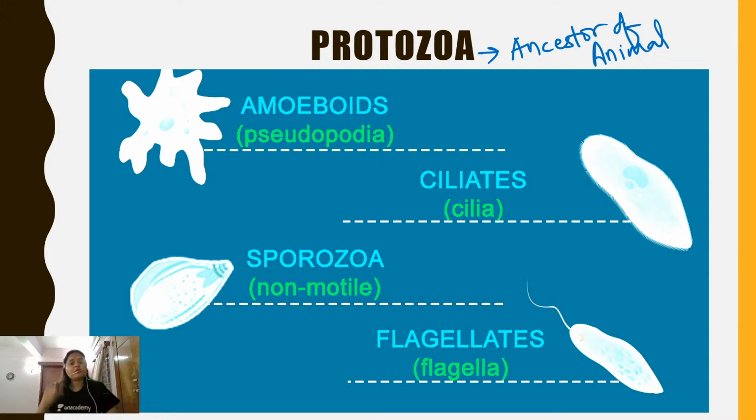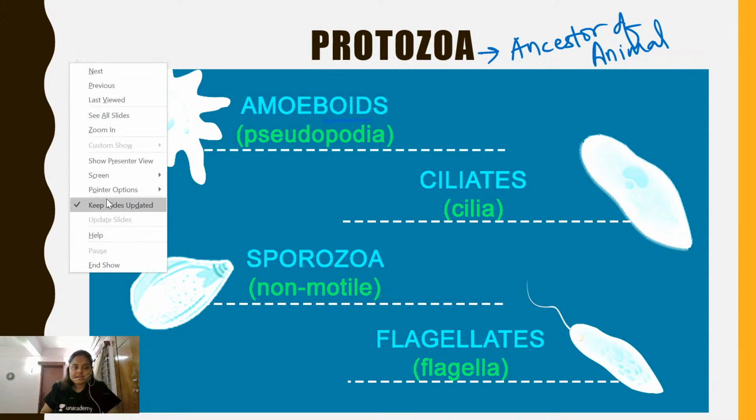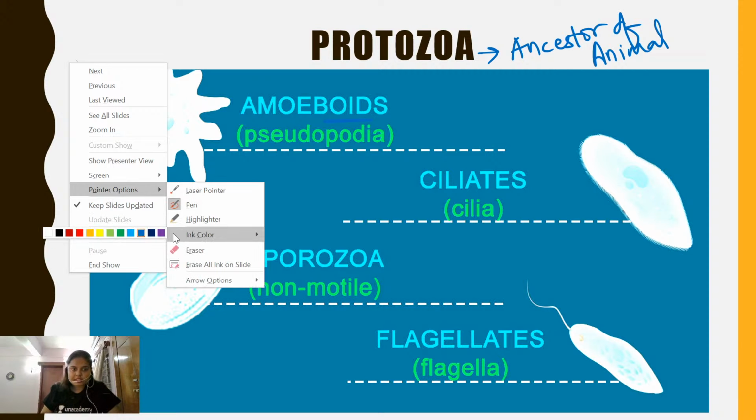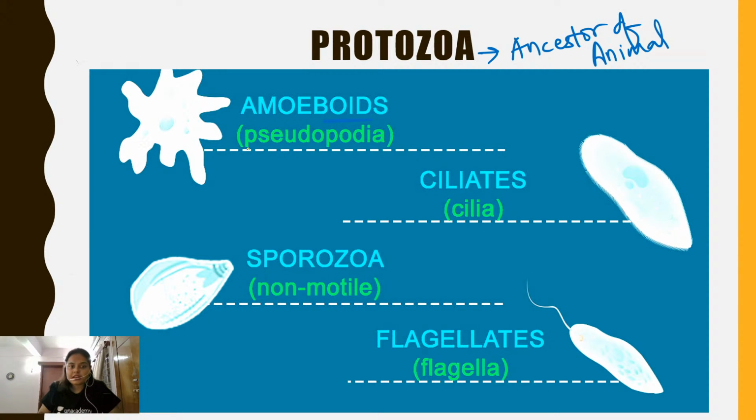On the basis of locomotion, they are classified into various categories. For example, the amoeboids do not contain any specified structure. They move with the help of finger-like processes known as pseudopodia. Pseudo means false, podia means foot, so false foot.